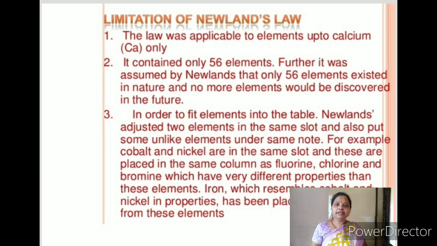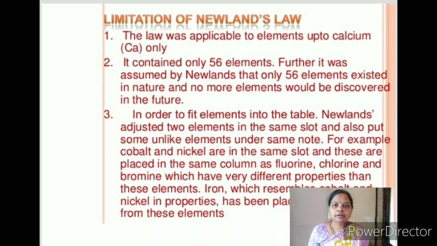But there are some limitations of Newlands' law. The first limitation is that the law was applicable to elements up to calcium only. Second limitation, it contained only 56 elements, and it was assumed by Newlands that only 56 elements existed in nature and no more elements would be discovered in the future.